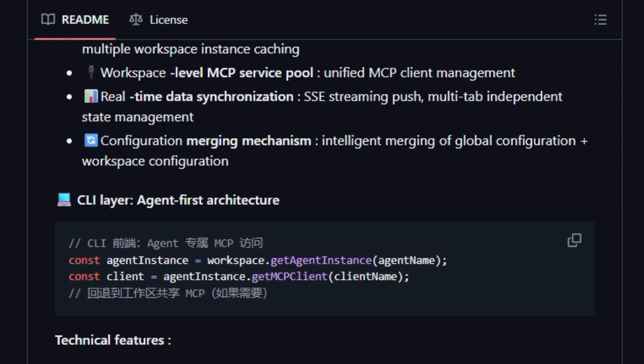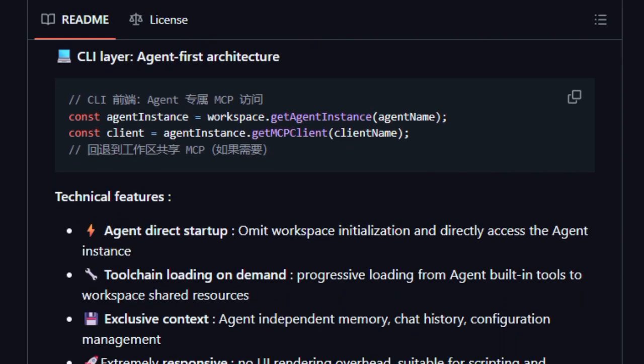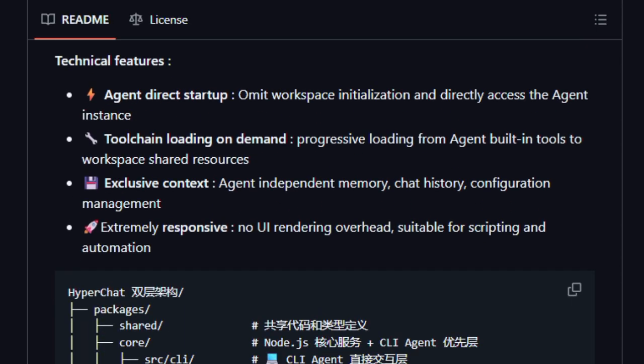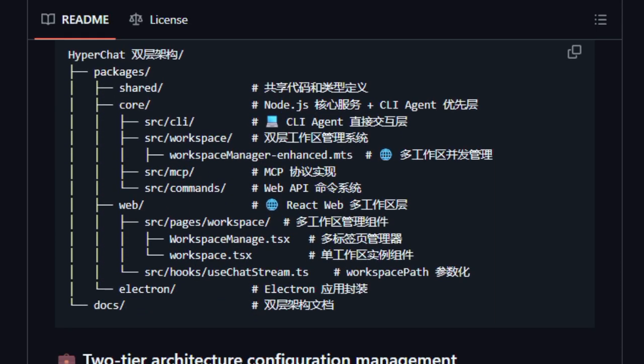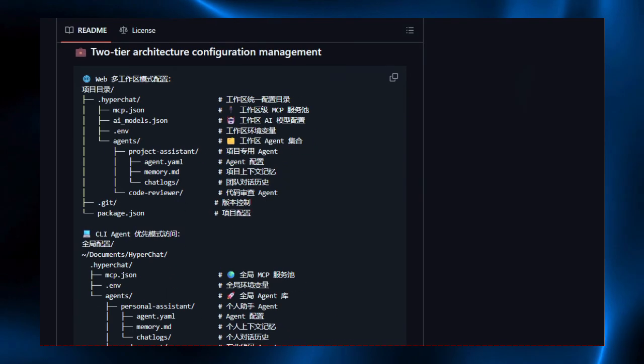Because HyperChat combines local control, versioned configuration, tool intelligence, long memory, and flexible workflows, it stands apart. It doesn't just give you a chat interface, it gives you an AI partner you own, one that lives inside your project and grows with it.